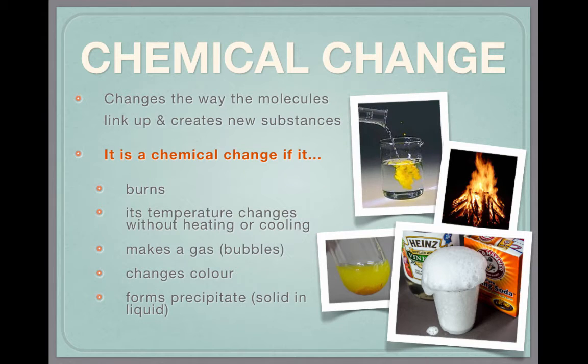With a chemical change, this changes the way that the molecules link up and it creates a brand new substance. It's a chemical change if it burns, if its temperature changes without heating or cooling, if it makes a gas, so there's a formation of bubbles, if it changes color, not necessarily Kool-Aid and water, but say for example, it's clear and then all of a sudden it turns yellow. And then the last one there is it forms a precipitate, meaning a solid within a liquid. So say you had two liquids, you combine them together and then all of a sudden a solid formed. That would be an example of chemical change.